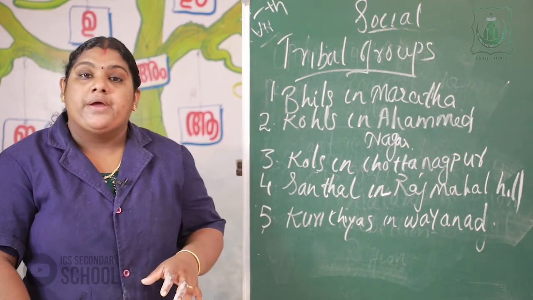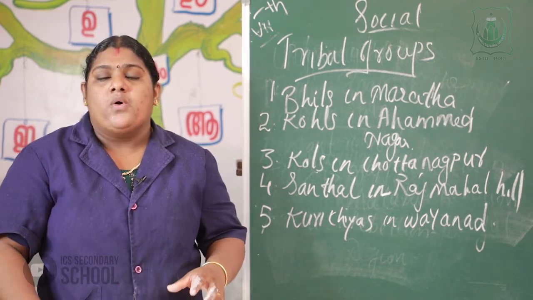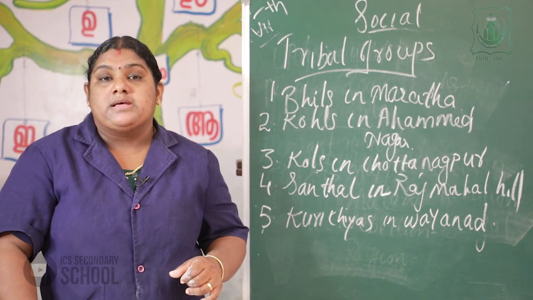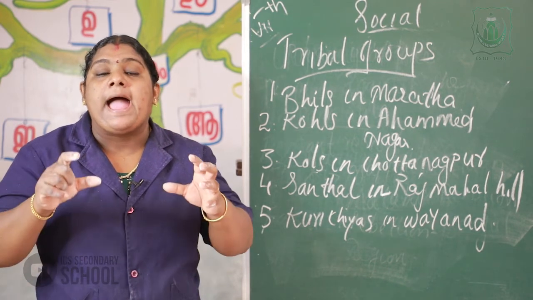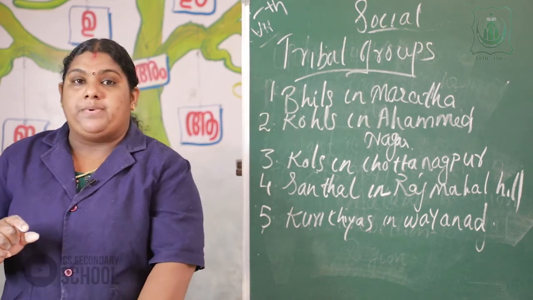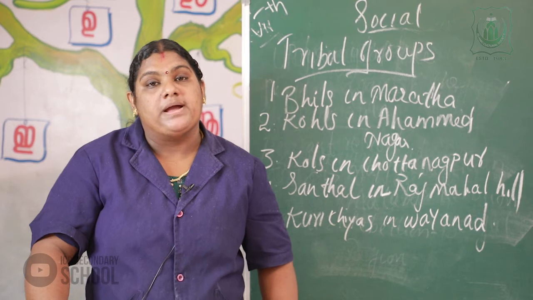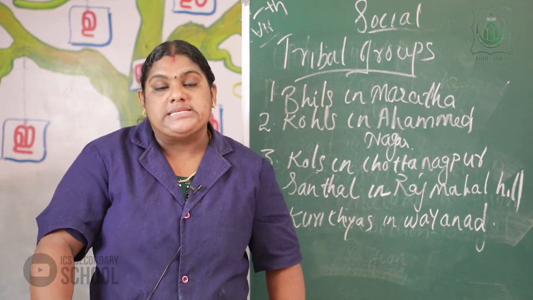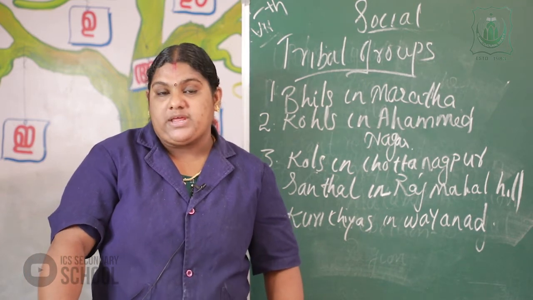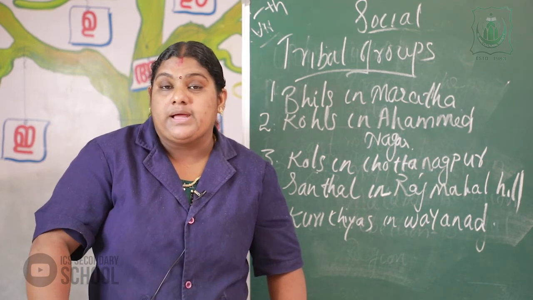the Santals in Rajmahal Hills. Who were the Santals? The Santals were the inhabitants of the Rajmahal Hills, that is, the Bengal province.